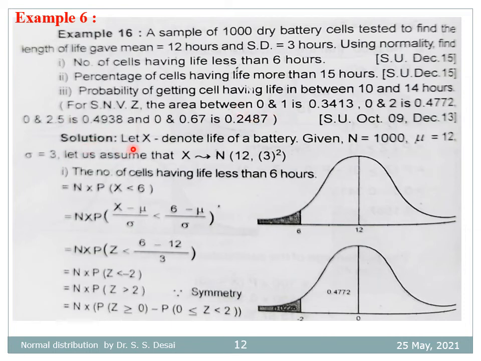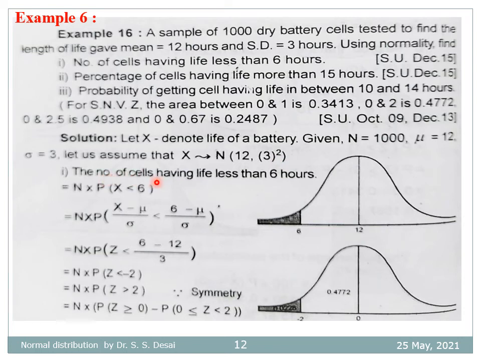For the solution, let X denote the life of a battery, given n = 1000, mu = 12, and sigma = 3. With these notations, X follows a normal distribution with mean 12 and variance 3 squared.